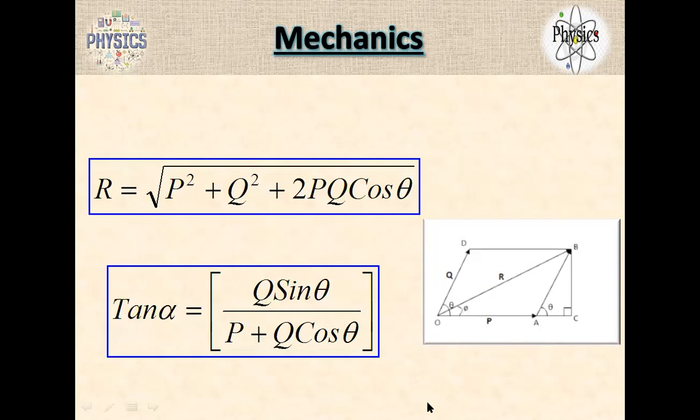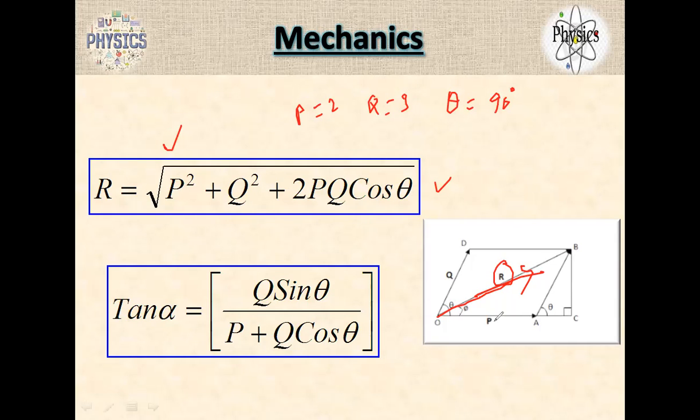You should remember this formula. You don't need the derivation of this. This can also be a 4 marks derivation question at intermediate level, but we don't need that. You just need to remember this formula whenever you want to calculate the resultant vector. If they give P equal to 2, Q equal to 3, and theta equal to 90 degrees, you have to use this formula to find the resultant vector magnitude. So R is equal to root of P square plus Q square plus 2PQ cos theta.